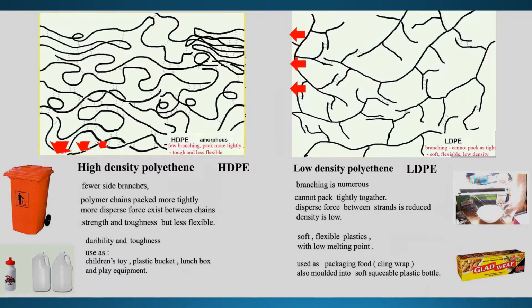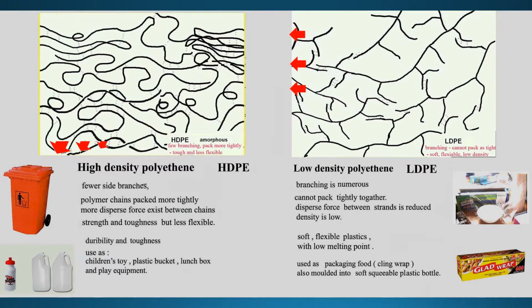So this type of plastic is less packed and quite flexible, but not very strong, as in our glad wrap. So now you can see one strong plastic, which is tough, and another soft plastic, which is soft and flexible.